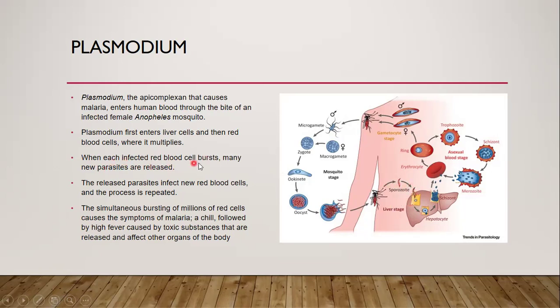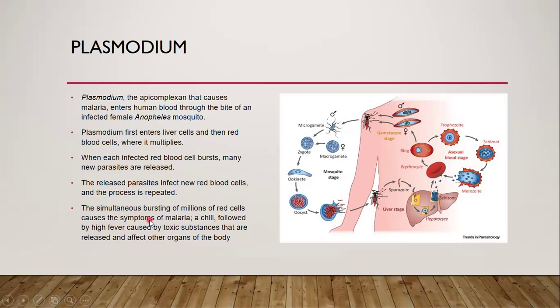When infected red blood cells burst, many new parasites are released. After being injected, they reproduce themselves within the liver and then infect the red blood cells. Then, when the red blood cells burst, many protozoans come out of them, and the released parasites infect new red blood cells, and the process is repeated. This process is repeated again and again within the bloodstream of the human being.